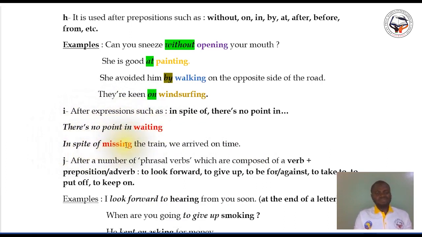In spite of missing the train, we arrived on time. That is, despite the fact that we missed the train, we arrived on time. Okay, so let's continue with the use.